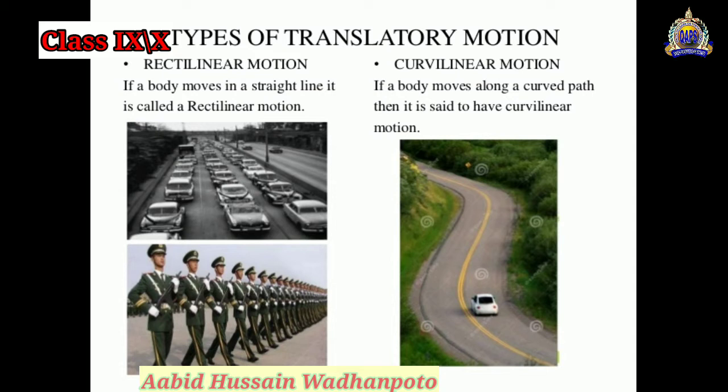By the definition, if a body moves along a curved path, then it is said to be in curvilinear motion. So this was the second type. Most of the objects move in a curved path, so their motion is called the curvilinear motion here.